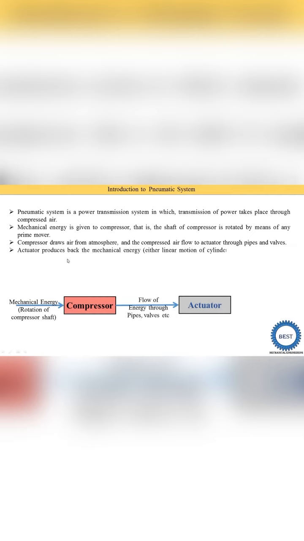Actuators produce back the mechanical energy. This pneumatic energy, the pressure energy of the compressed air, is again converted into mechanical energy. This mechanical energy is either a linear motion of cylinders or a rotary motion of the air motor shaft, depending on the requirement. But the actuator produces the mechanical energy. So here our output is mechanical energy and the input is also mechanical energy. But in between they produce some force and do some work.